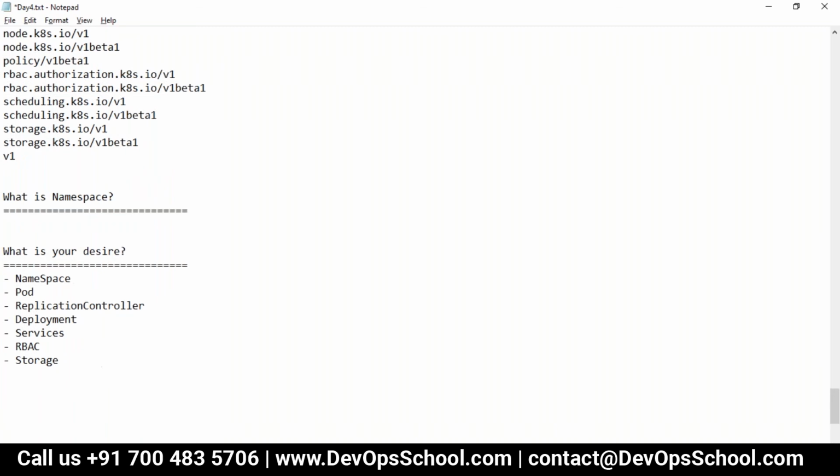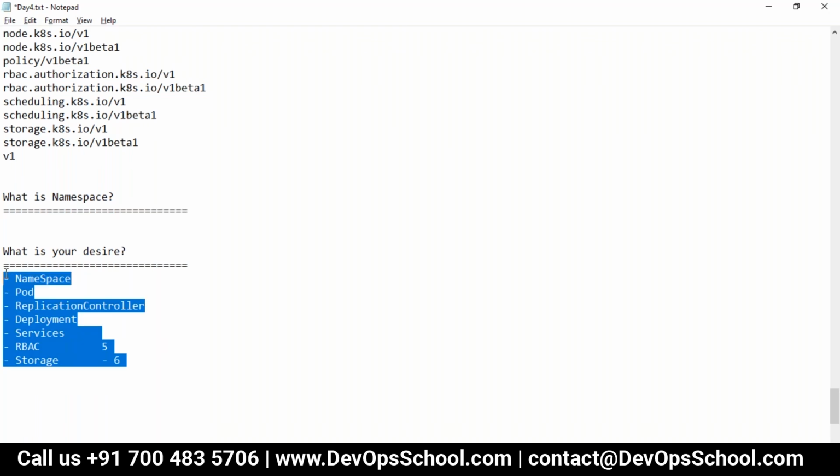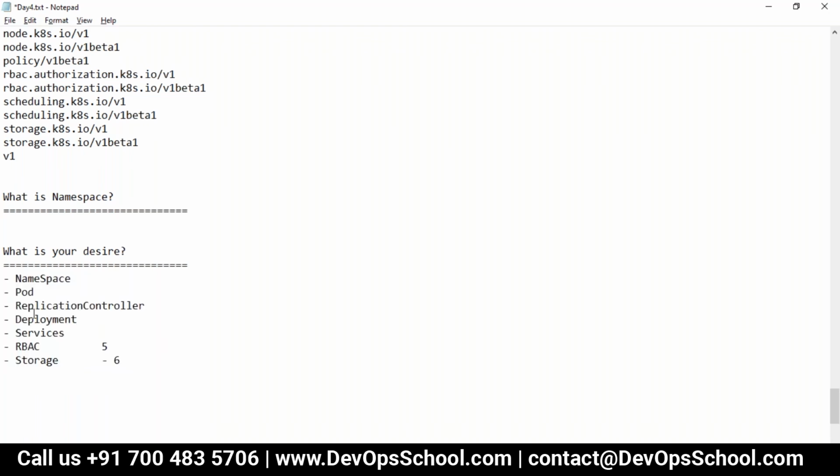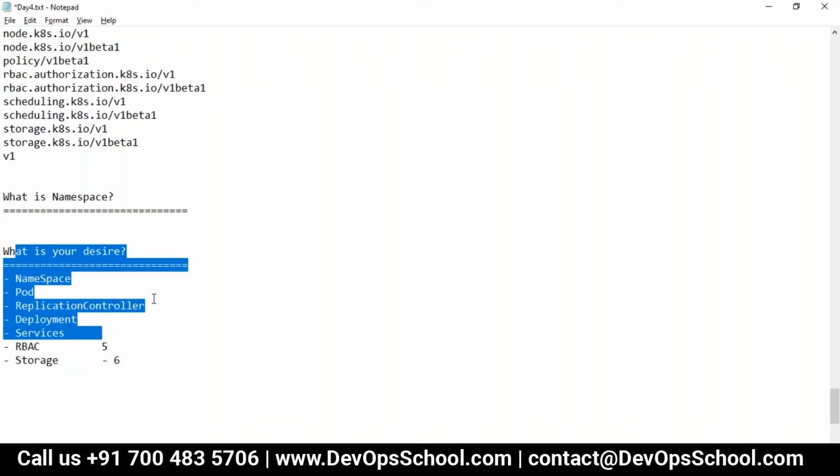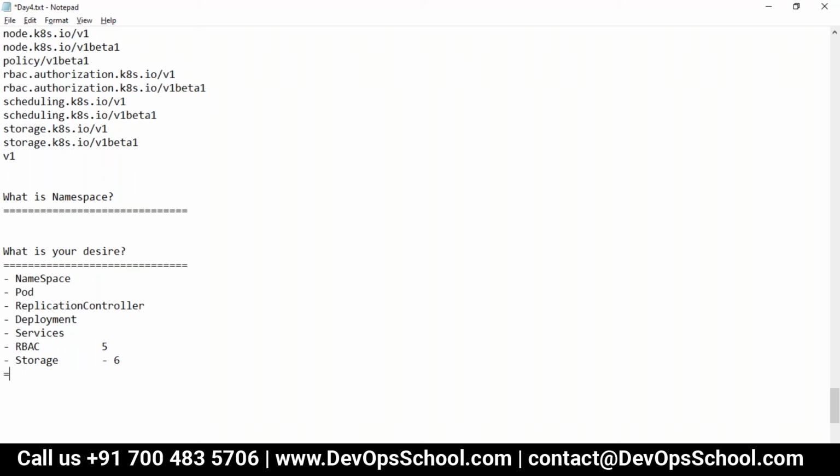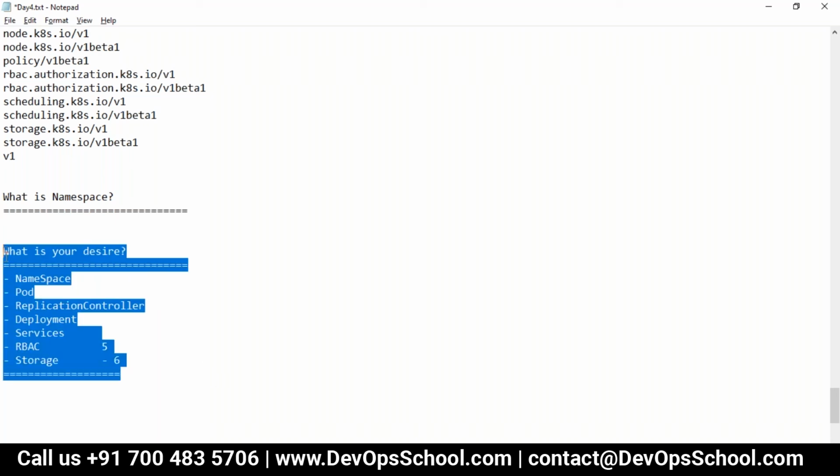Basically, guys, in storage there are 5 resources, 6 I guess. RBAC also has 5 resources. So altogether by the end of this session, that means by the end of tomorrow, we will cover around 15 or 16 resources out of 57 resources. Did you understand that? So this is our plan for the next 1.5 days. Any questions, any doubts?